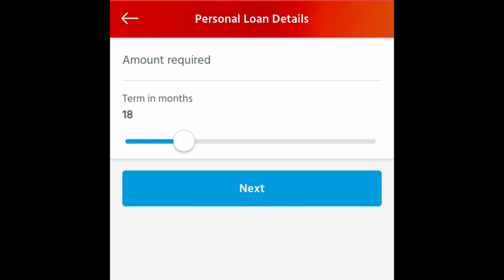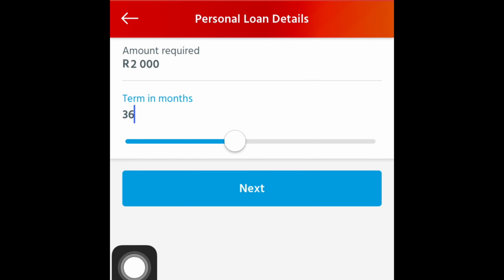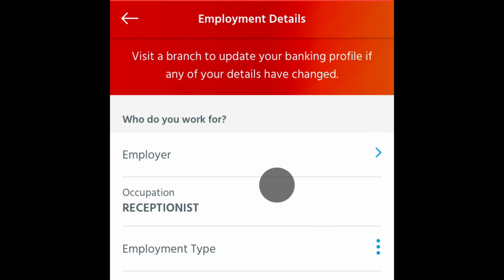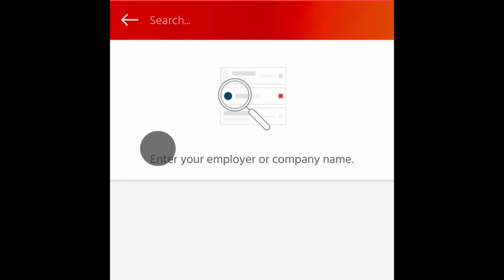You need to key in the amount that you need to borrow. Let's say I'm gonna borrow 2,000 rand. I want the term to be 36 months to repay. Then I'm gonna press next, and then it needs to know where I'm working, so I'm just gonna put my company name.